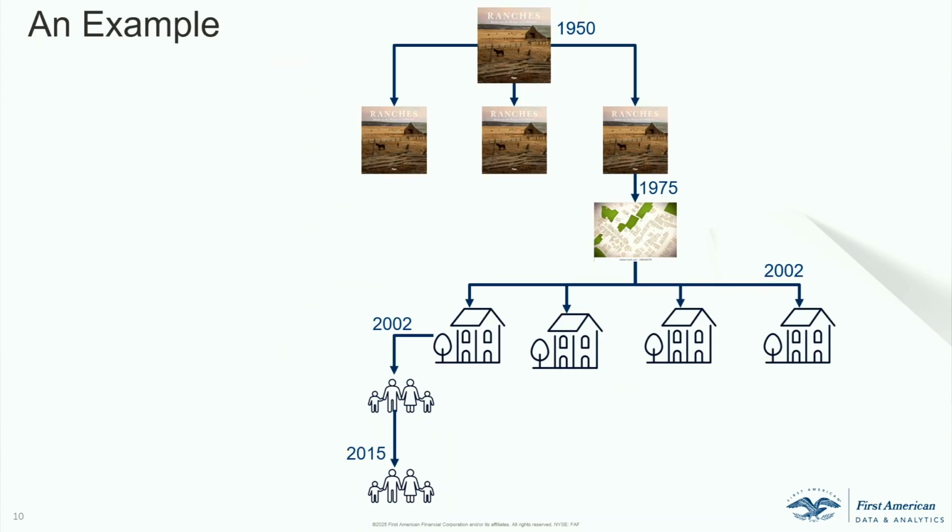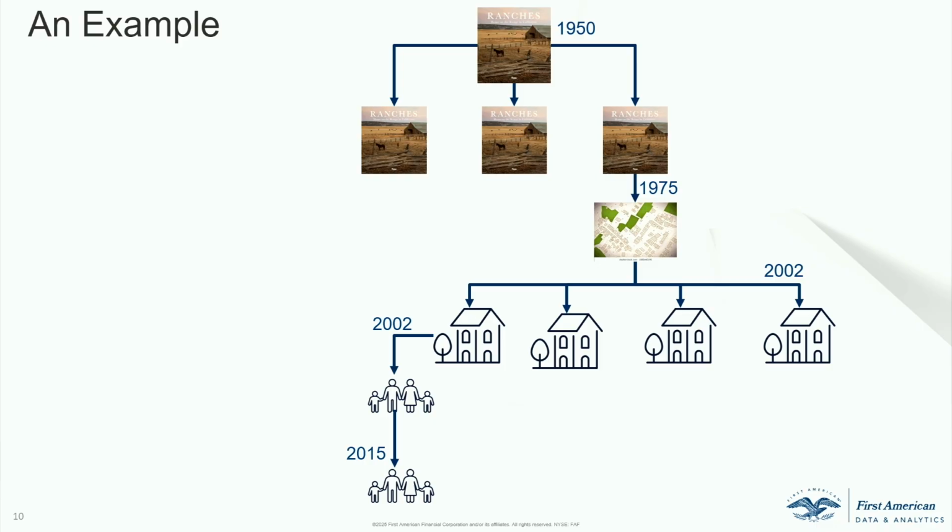Sorry, I went the other way around. Okay, this is just an example where I was explaining before. Let's say in the 1950s, the US government sold this ranch to an organization or corporation, and that company divided it into 3 different ranches, sold one of them in 1975 to a builder or a developer, and that guy basically developed the properties and sold in 2002 and 2015. That person who bought actually sold it.